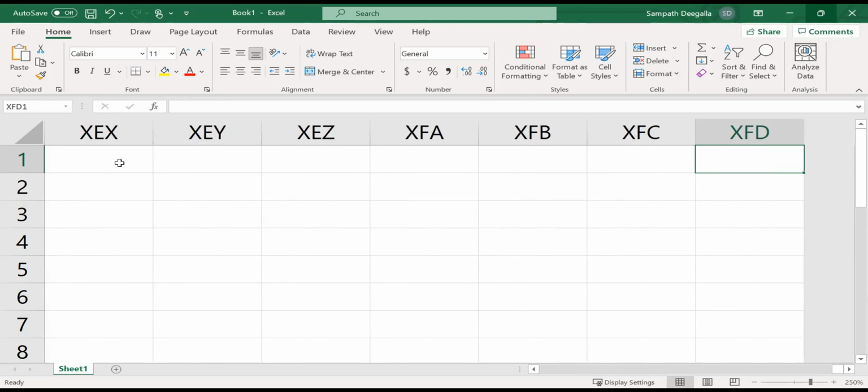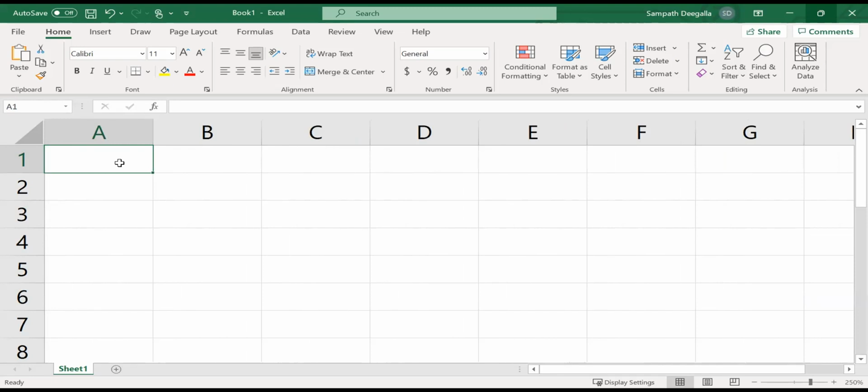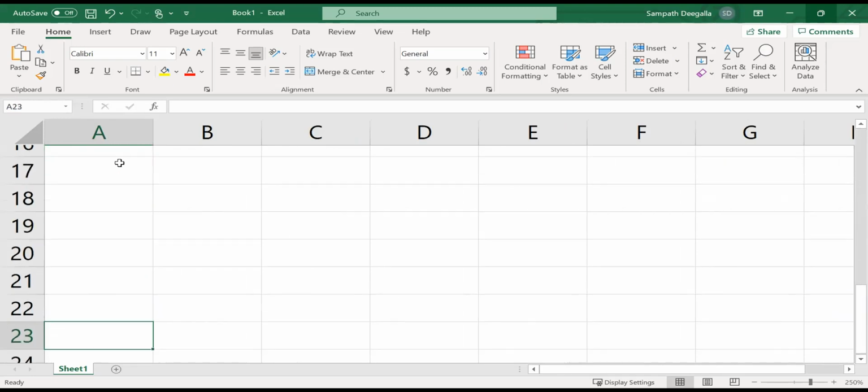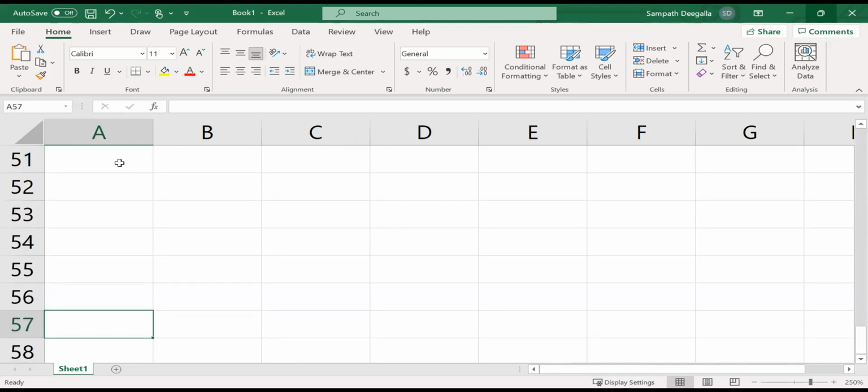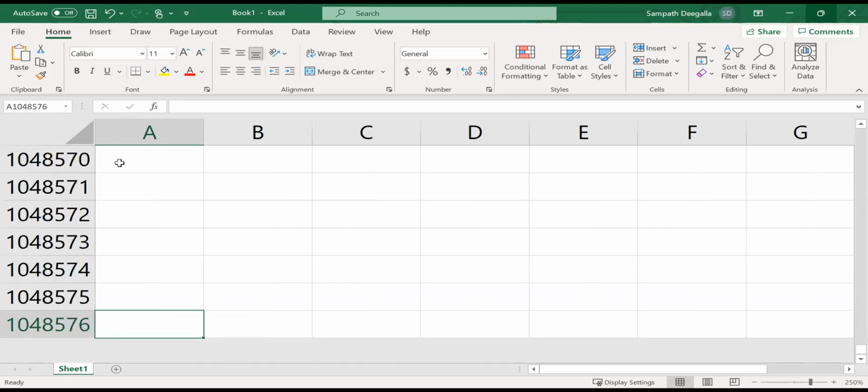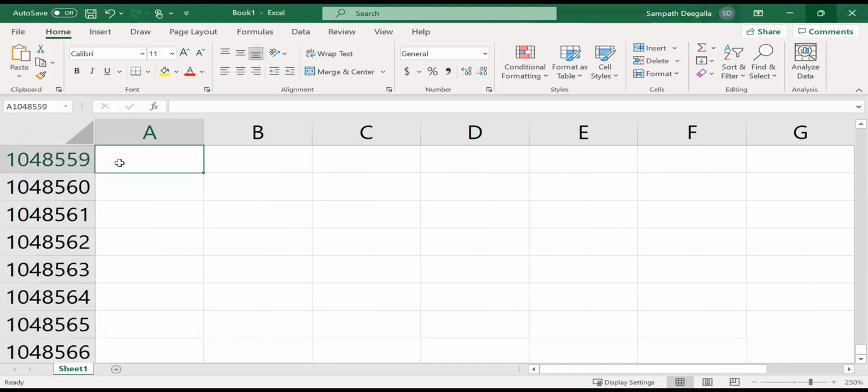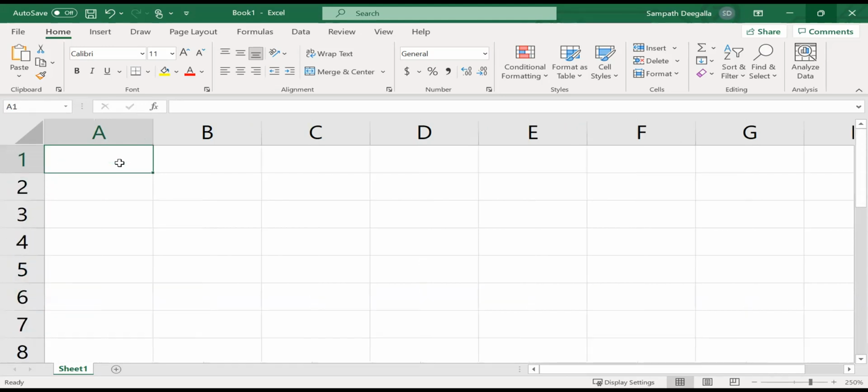In my version, it will go up to XFD. And the rows as well: if you press Control and down arrow, you see we can have 1 million rows in my version.